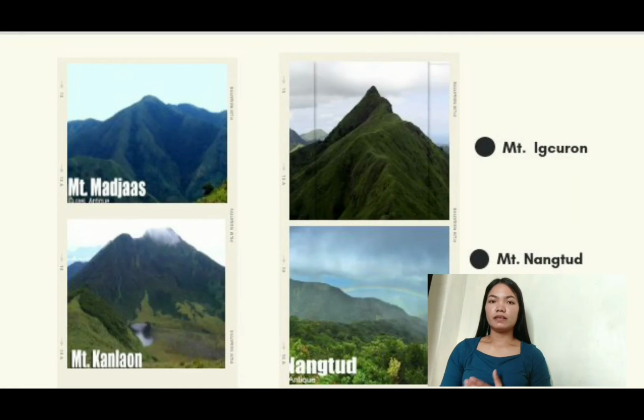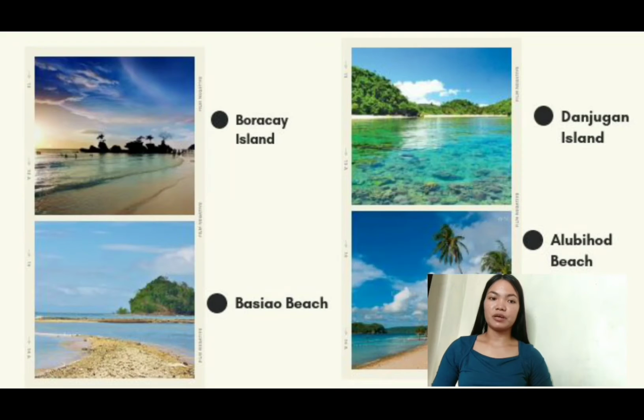The following pictures of Mount Madjaas, Mount Kanlaon, Mount Igkuron, Mount Nangtud, Boracay Island, Basiao Beach, Panjugan Island, and Alobihid Beach illustrate how the topography of Western Visayas ranges from the highest altitude of landforms down to the pristine coastal gems that, aside from serving its climatic functions, are also exploited for tourism and economic activities.